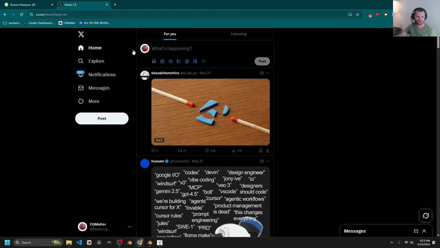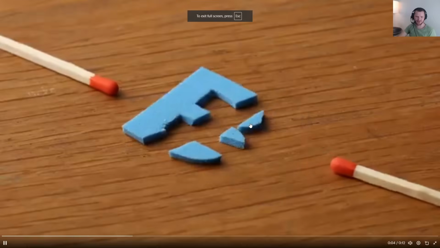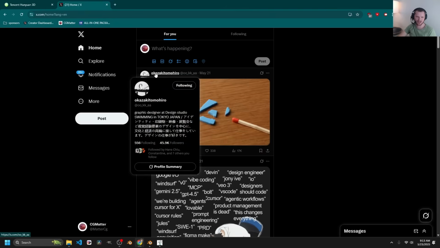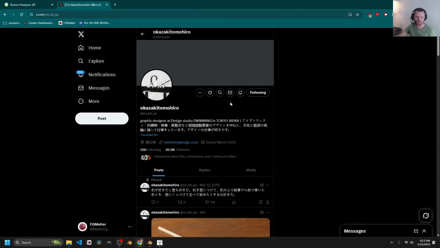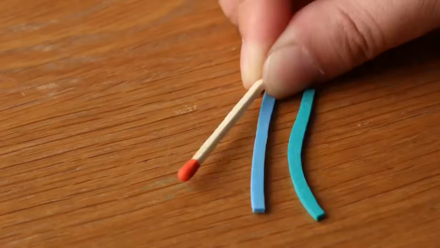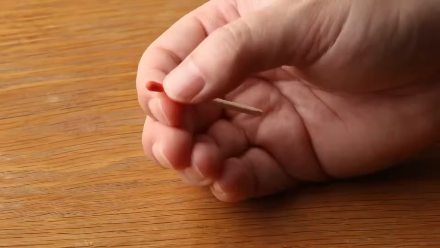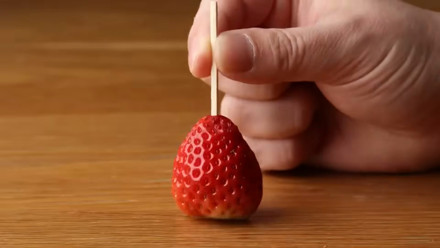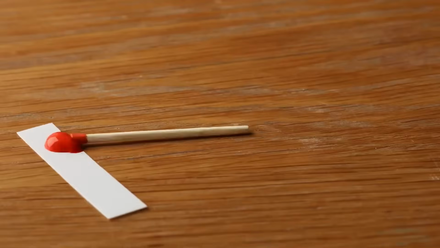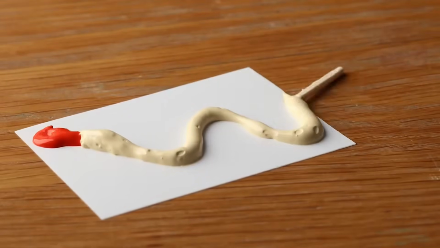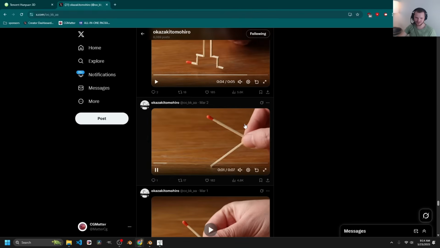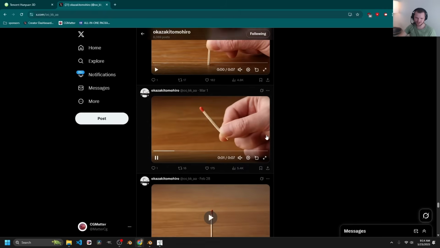I love I can just browse Twitter as this is going. I don't know if you've seen this guy, by the way. I don't know how he has the time for this, but every single day he makes like this matchstick animation. Okaza Kitomo Hero. He kind of has phases. So here's like his wiggly phase where he makes colors. You can see kind of same thing over here. I mean, look at this. Just pure creativity. Here's one I really like. Like, bruh, how do you make this every single day and also make it look so seamless? Okay, let's go way back, see what he was doing a month ago or something. So I know we were generating 3D models, but should I have been a matchstick influencer this whole time? I kind of get the sense that this guy has an art grant or something, or maybe just money isn't an issue, and he could just do whatever he wants.